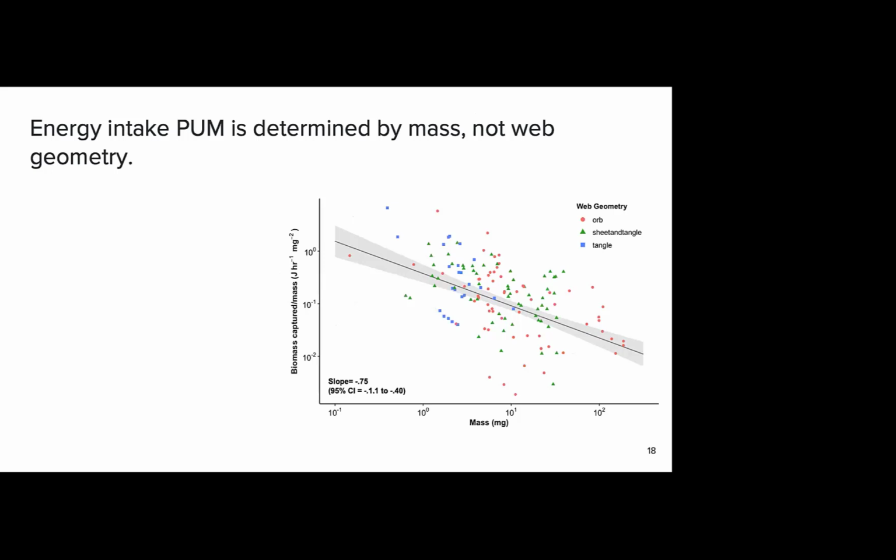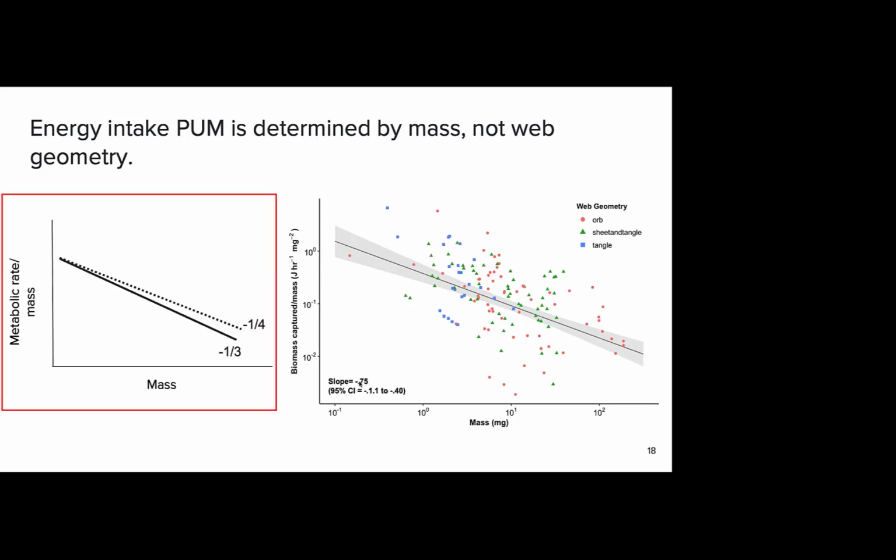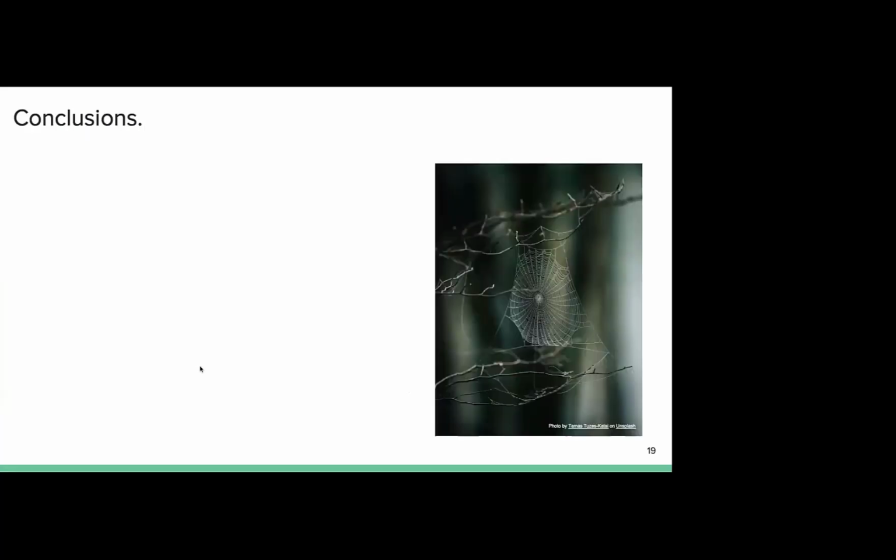And presumably the negative slope of biomass per unit mass reflects the lower metabolic rate per unit mass of larger spiders. However, we find that the slope is considerably steeper. So the question remains, why does it decline? Why does the slope of biomass captured per unit mass as a function of mass decline at a much steeper slope than metabolic rate per unit mass as a function of mass?